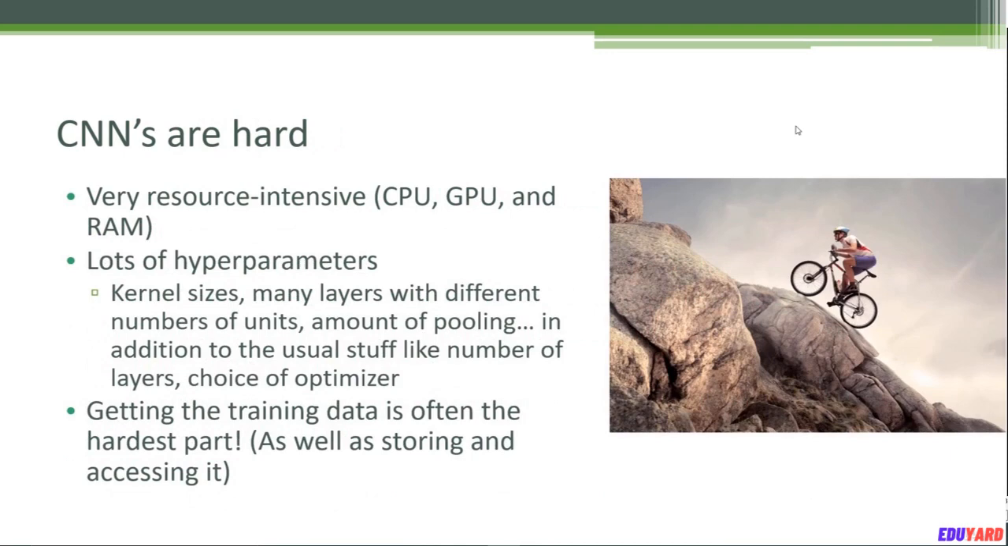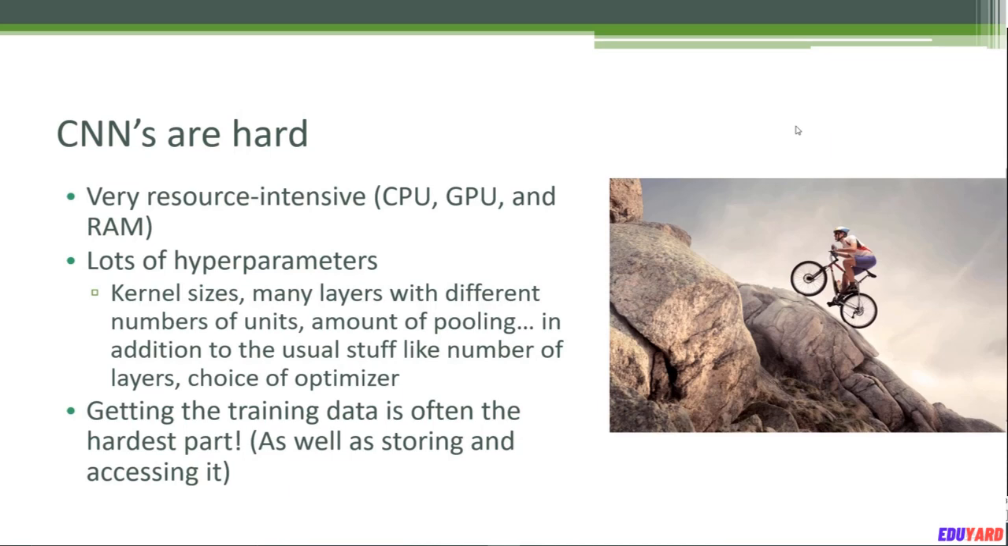And like I said, CNNs are compute intensive. They are very heavy on your CPU, your GPU and your memory requirements. Shuffling all that data around and convolving it adds up really fast. And beyond that, there's a lot of what we call hyperparameters, a lot of different knobs and dials that you can adjust in a CNN.